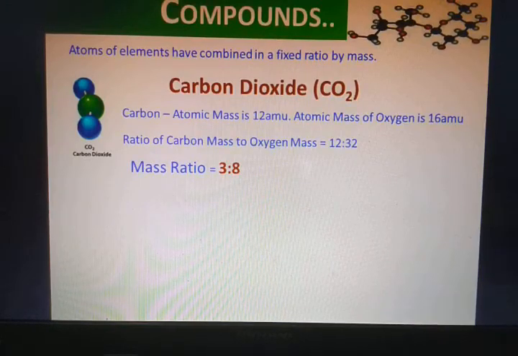So the conclusion is, in carbon dioxide, carbon and oxygen are having a mass share of 3 is to 8. So 3 parts will be the mass of carbon and 8 parts will be the mass of oxygen.